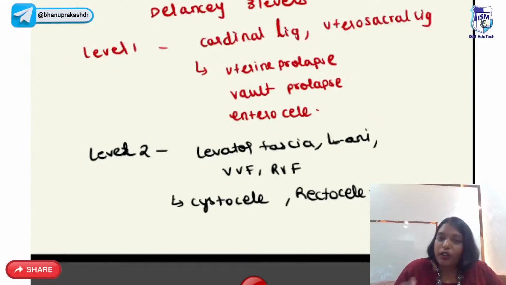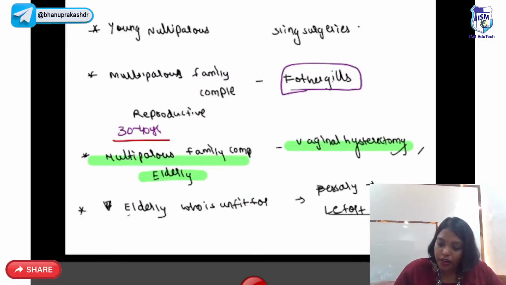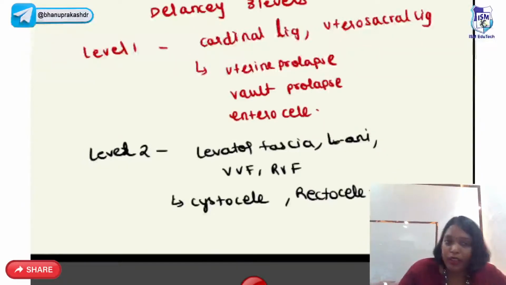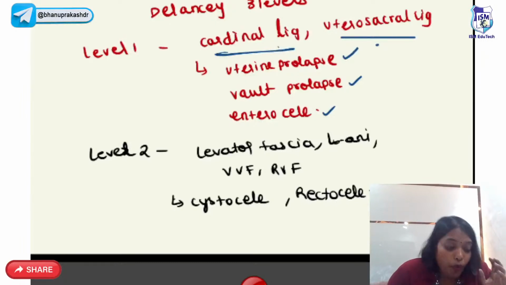So it's mainly loss of the supports like ligaments. So it's mainly the loss of the supports like cardinal ligament or uterosacral ligament. So level 1 support is cardinal and uterosacral ligament. Whenever these supports are lost, it can lead to uterine prolapse, vault prolapse, enterocele. Vault prolapse means after the uterus is removed, the vagina which is left out is called vault.